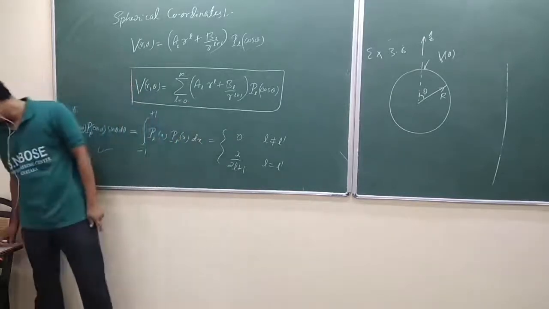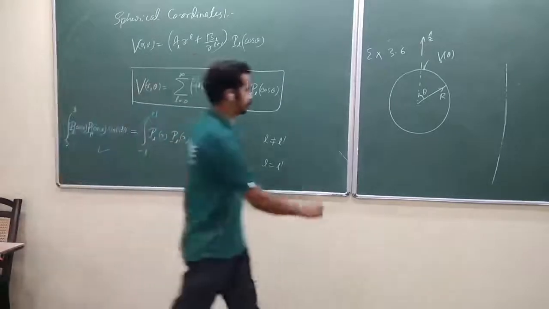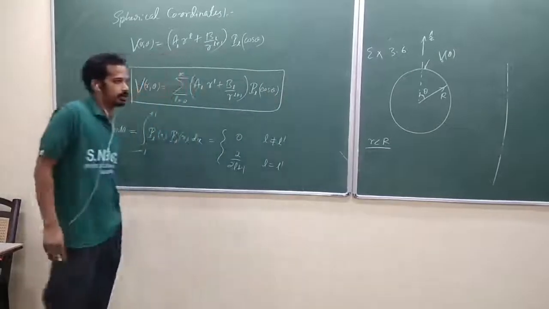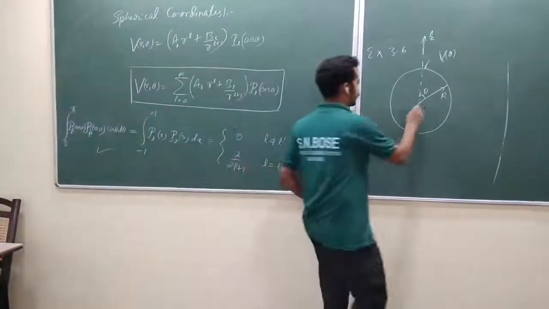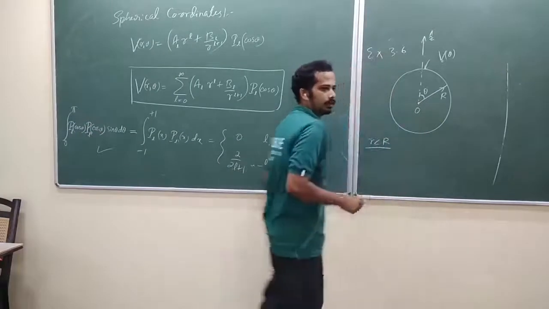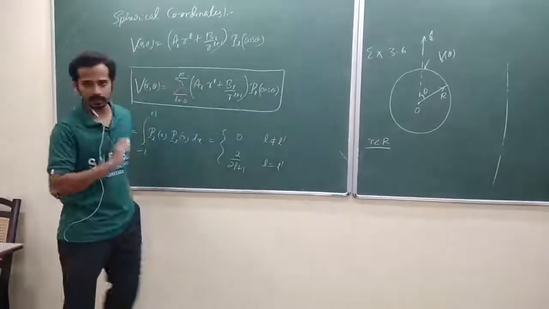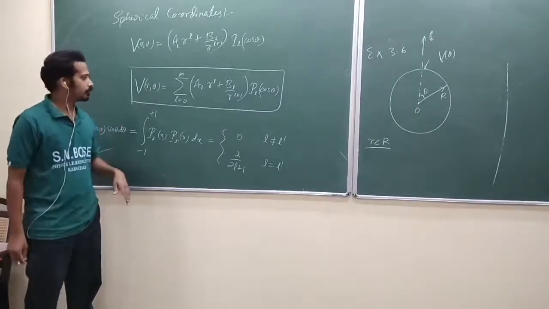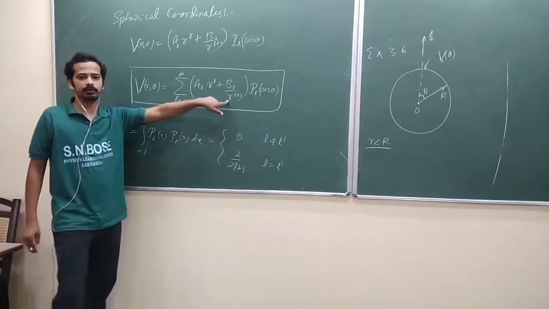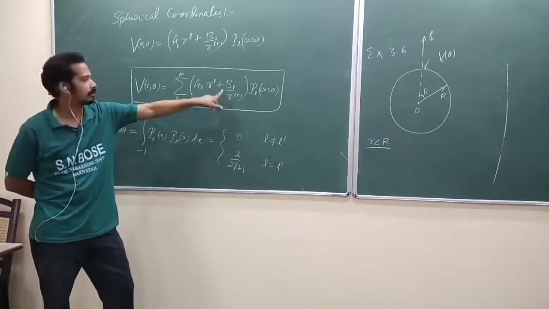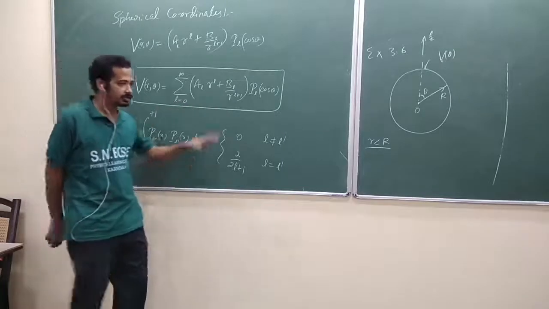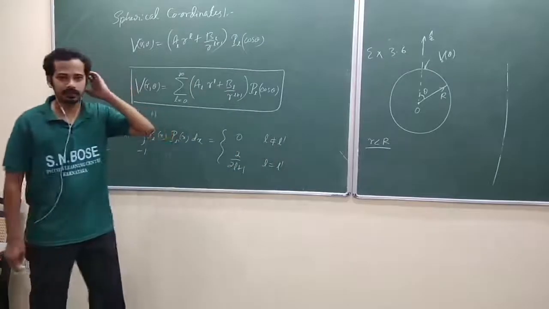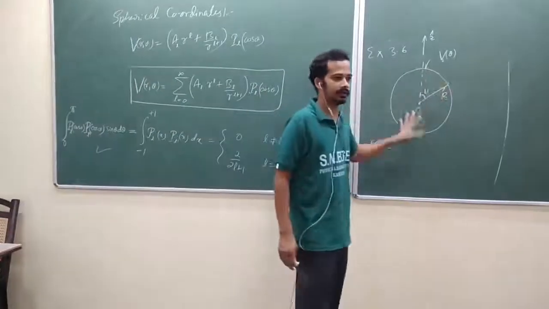Now he asked to find the potential inside, r less than R. In the next problem, he asks for the potential outside. Look here. If I take this as the origin, r less than R contains r equal to 0, radial distance equal to 0. When you put radial distance equal to 0, this part will be infinity. You have to avoid this one. When r equals 0, the potential becomes infinity. There are no other charges, so the potential cannot be infinite inside.